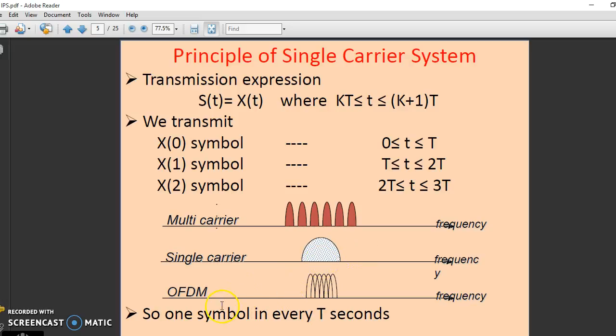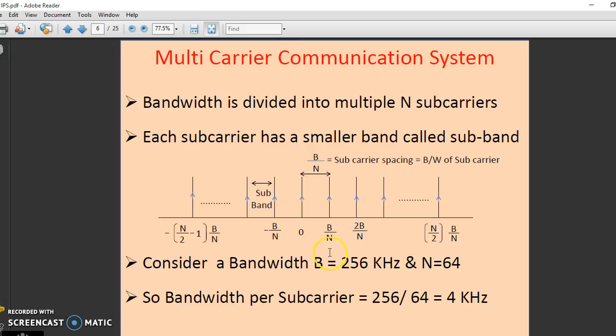So in single carrier communication, we are transmitting one symbol in every T seconds. In multi-carrier communication, the whole bandwidth is divided into n subcarriers, and each subcarrier has a smaller band, called a subband. The whole bandwidth is B, divided into n subcarriers, so the bandwidth of each subcarrier is equal to B upon n.